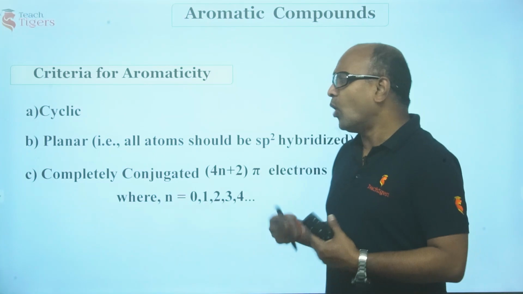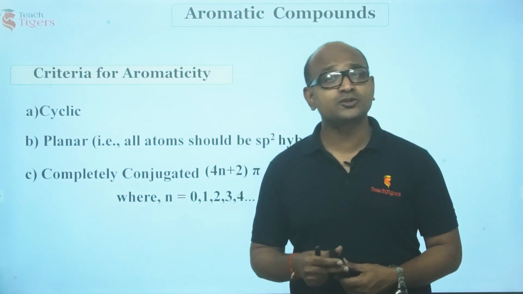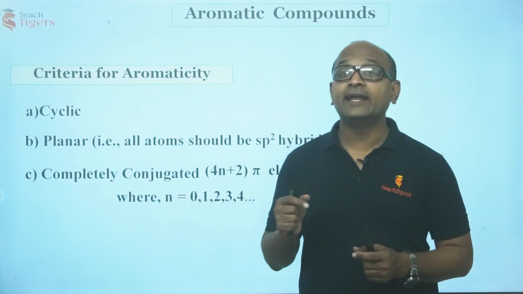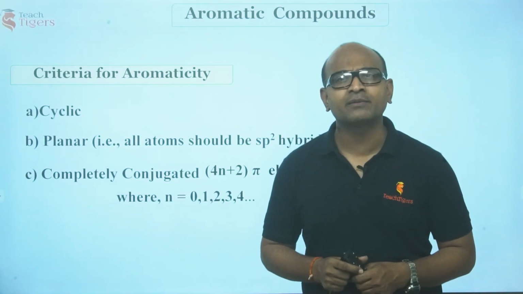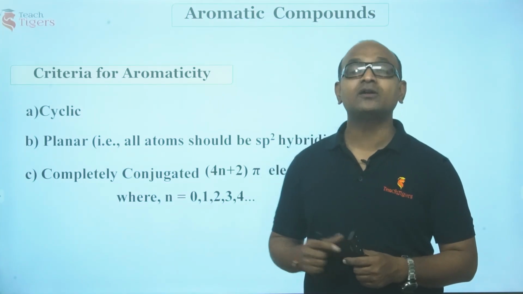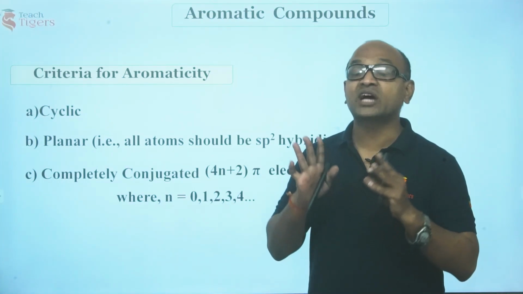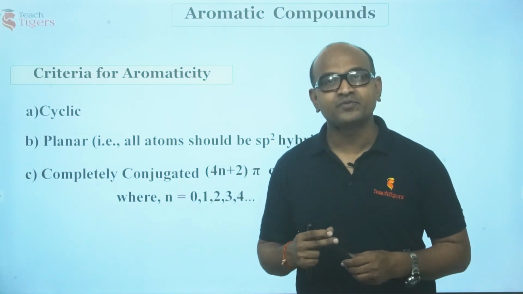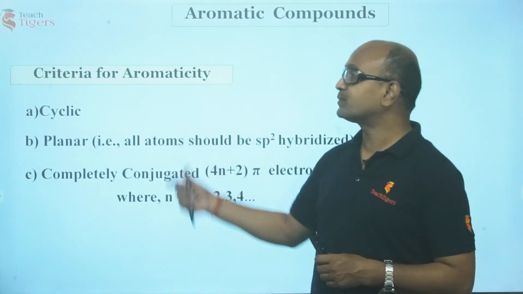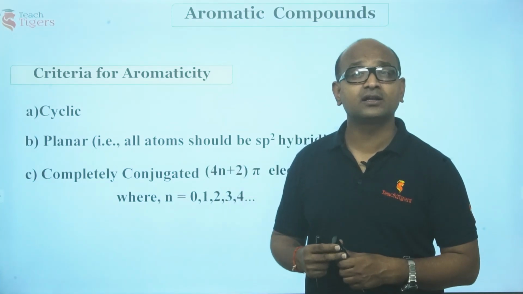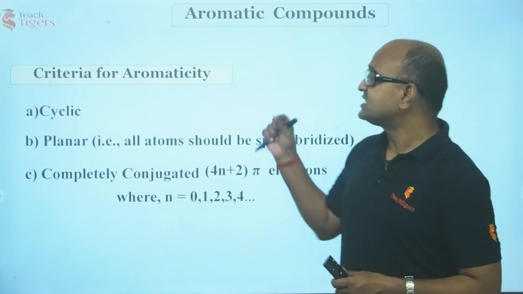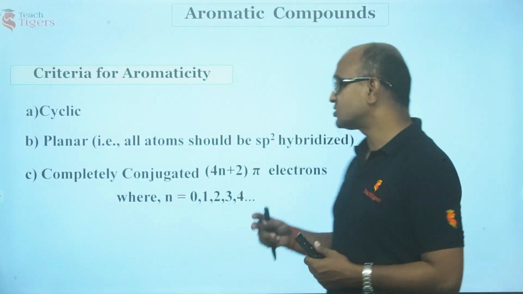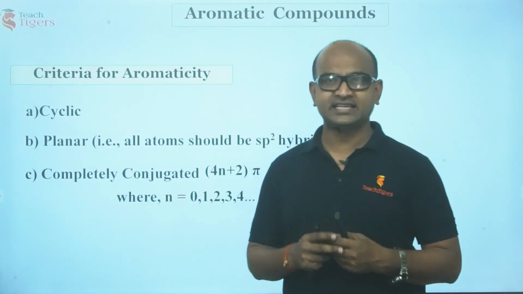Am I right guys? Now what if a compound has got 4n plus 2 pi electrons? Guys, if a system has got 4n plus 2 pi electrons, I have told you the electrons would be more in bonding molecular orbital than in anti-bonding molecular orbital, and in such a case the system becomes highly stable and we call such molecules aromatic, right? This was proposed by Huckel. We also call this Huckel's rule, right? So according to Huckel's rule, cyclic planar molecules with completely delocalized 4n plus 2 pi electrons are called aromatic. This we have already seen, right?